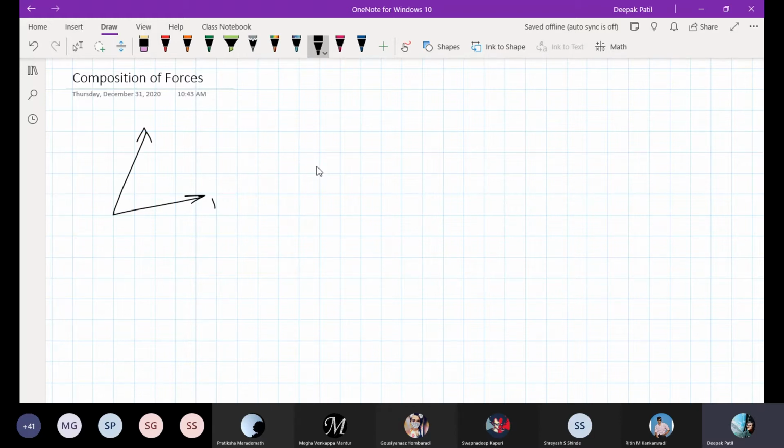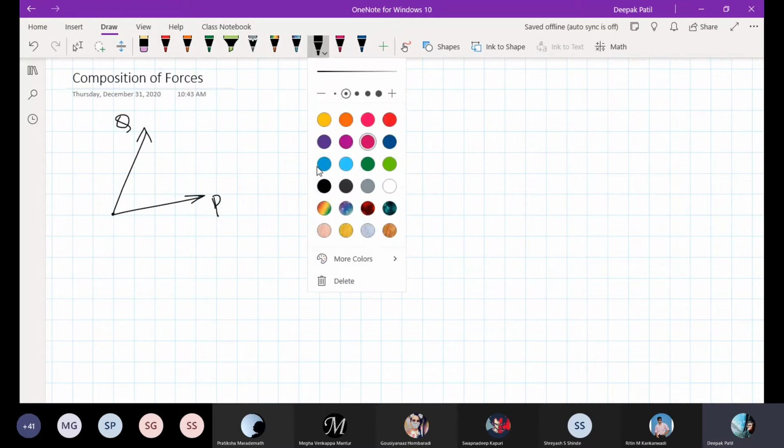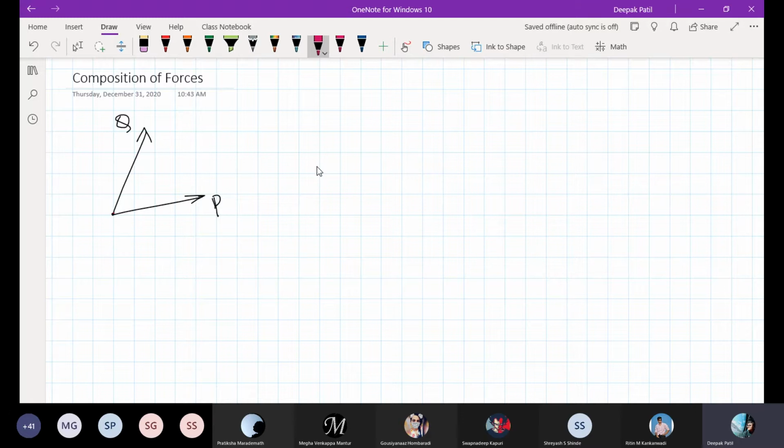Let me call this force P, and this force Q. It is acting at a particle. Now I want to find a force R which is the resultant of these two forces.